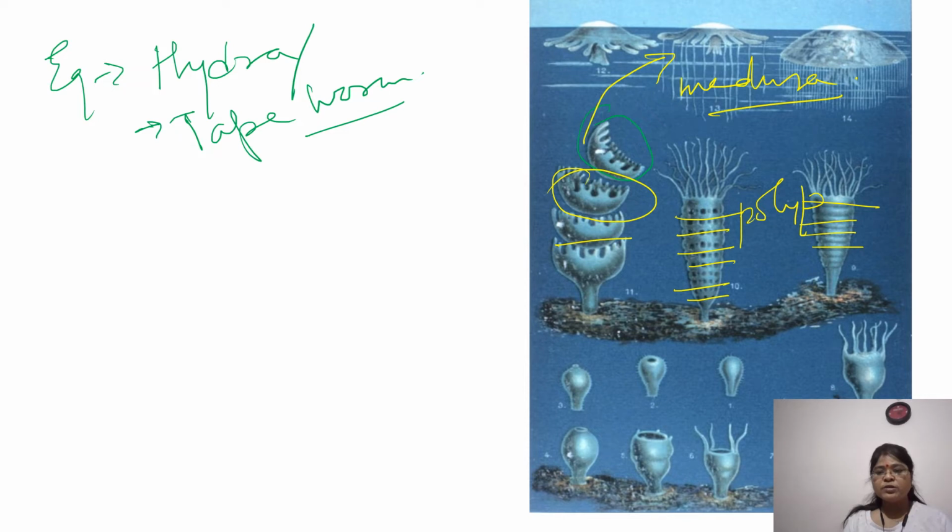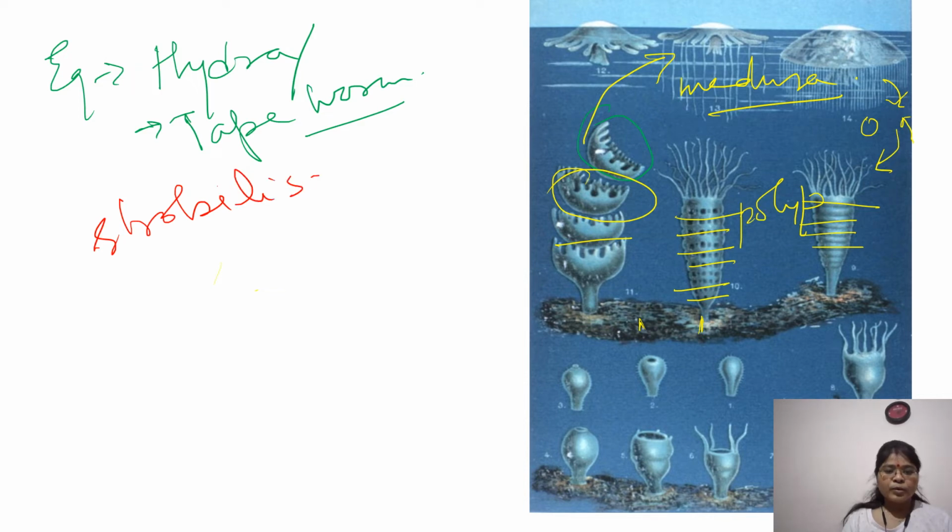Now this is free living, this is attached to the substratum. As you can see, now this medusa will give rise to gametes, your male and female gametes. They will fuse and they will form this polyp. So this is alternation of generation, which is seen in the case of these cnidarians. Okay, so this is how they change. So this is called as what? Strobilization. We can say it as strobilization, or we also call it transverse fission.